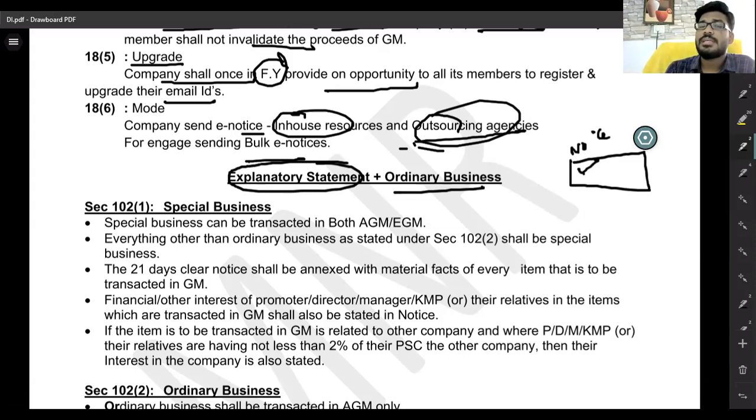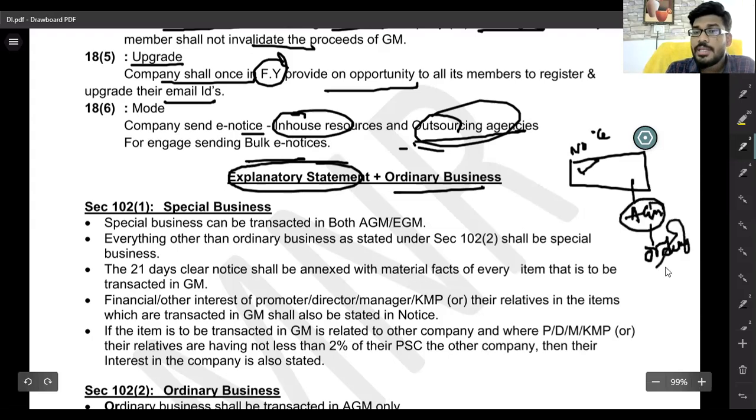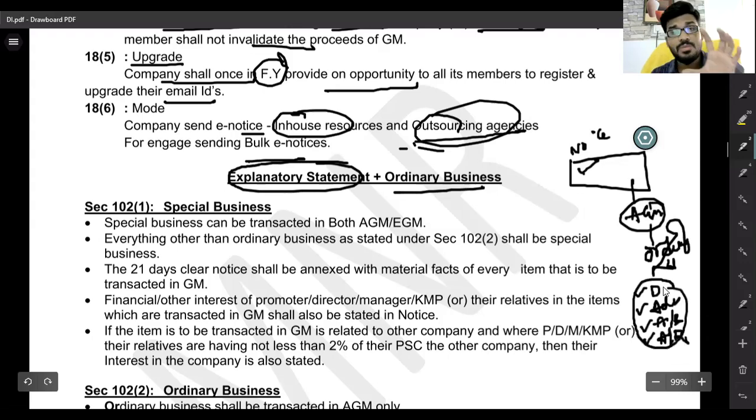So generally, sir, in an annual general meeting they discuss only ordinary matters. What are the ordinary matters? Declaration of dividend or adoption of financial statements, appointment and removal of auditor, and appointment and removal of director. So these are the four ordinary businesses in every annual general meeting.